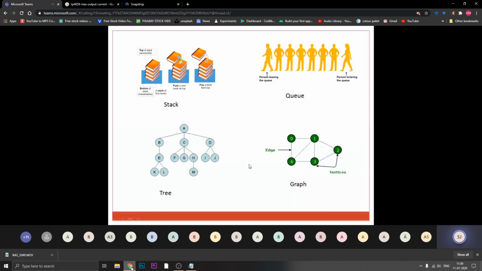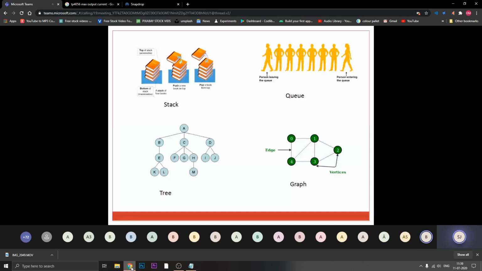Yes, there is a difference between example and application. An example of stack is arranging all the books on the table. Okay, correct. And the application is notification of WhatsApp messages. Okay, the application is the notification of WhatsApp messages, right?